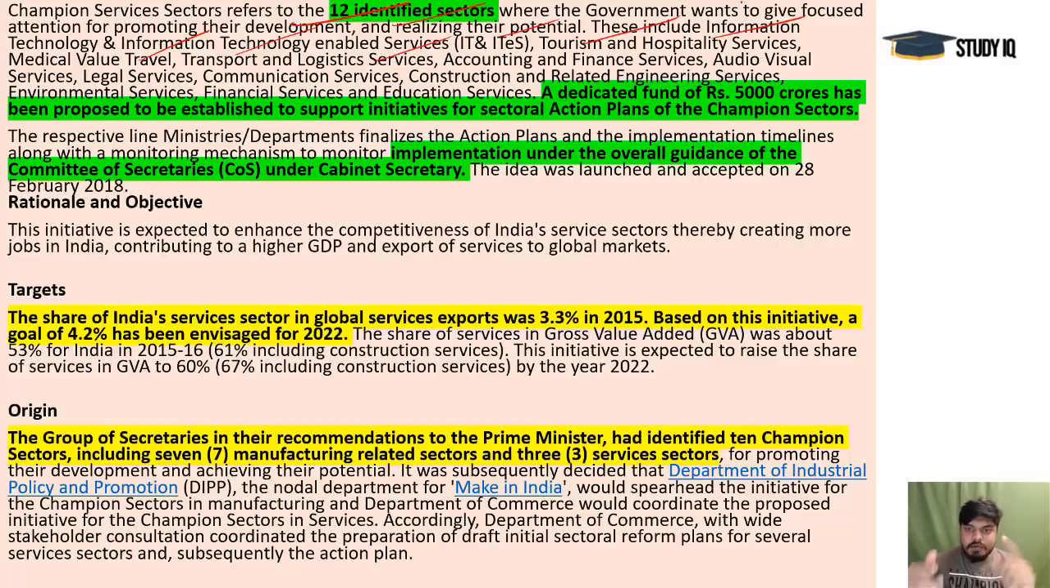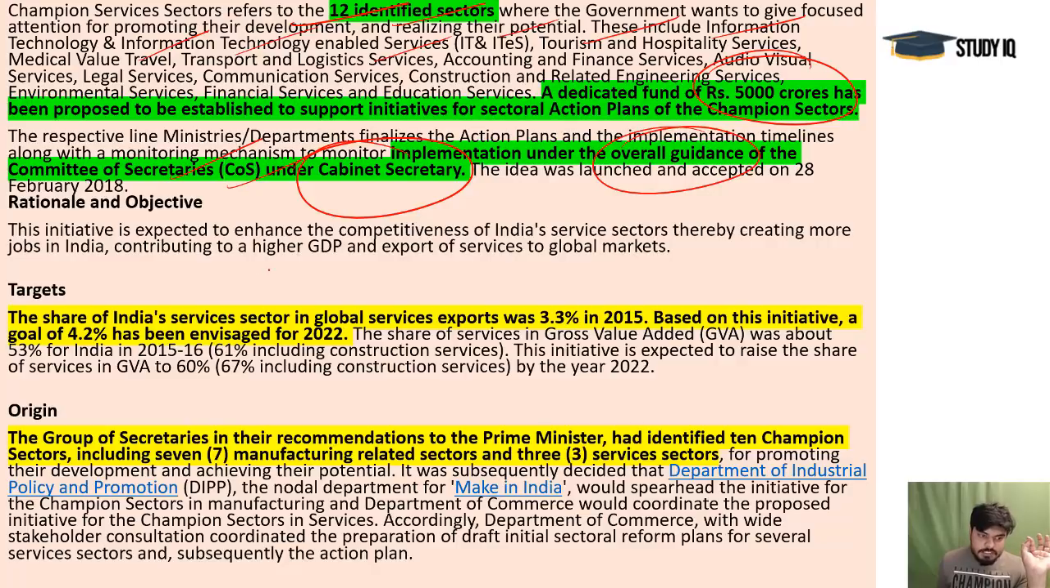And a dedicated fund was also created for that. 5,000 crore rupees fund was given here. Implementation is under the overall guidance of the committee of secretaries under the cabinet secretary, that was created. So monitoring would be done by this important group, the committee of secretaries under the cabinet secretary. Remember that.